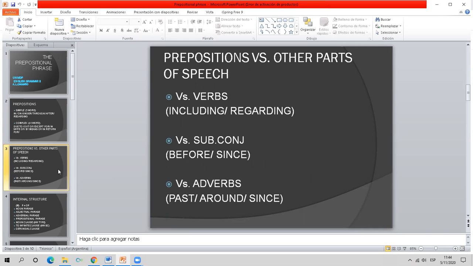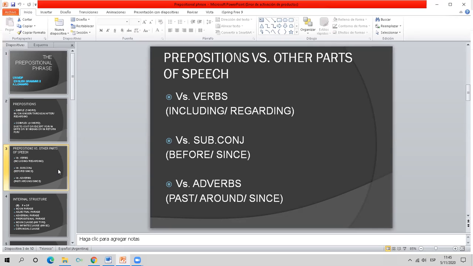If we look at including, and you have a sentence which reads, I love all sports, including hunting, in that case, including is clearly a preposition. But if you write a report, including all the details of your project, there, including is clearly a verb.